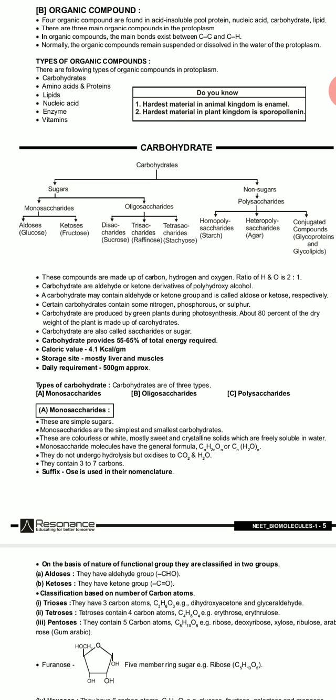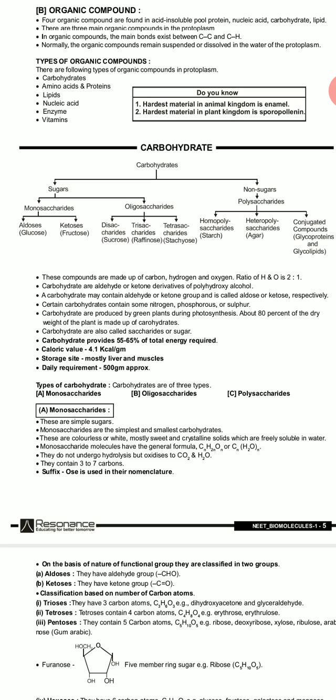So first it is the sugars, monosaccharides and oligosaccharides, second, and third it is the polysaccharides. Like these three, those are the types: monosaccharides, oligosaccharides and polysaccharides.